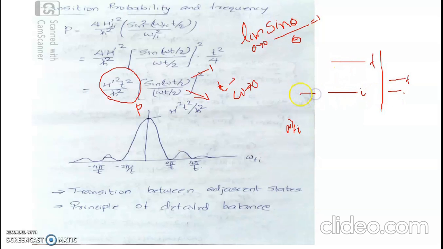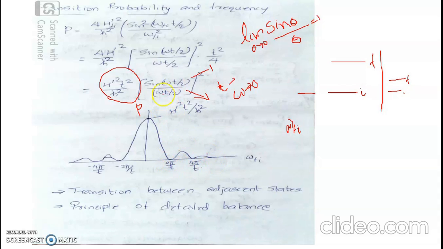And the case that we have already seen, there is only one state, there occurs no transition, and the probability is found to be h prime square t square by h cross square, which is a square variation with time. Now, as omega starts increasing, sin(omega t by 2) by (omega t by 2) will be falling. This lasts till omega becomes 2 pi by t.